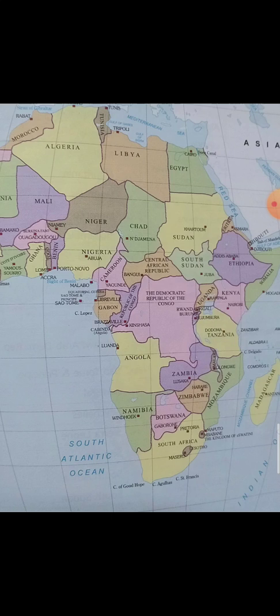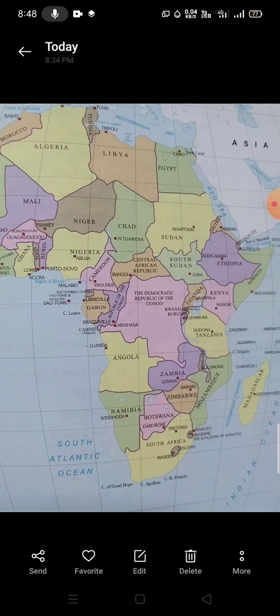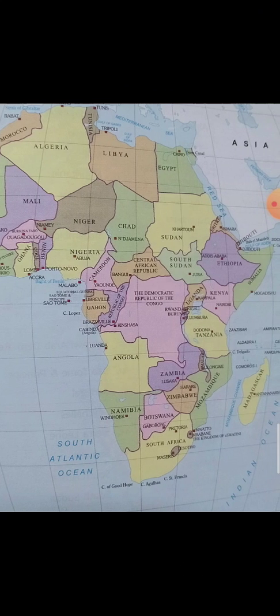The Great Rift Valleys are also available in this African continent. Here you see that the Great Rift Valley is located on the east side of the African continent, with the Red Sea in the north, and then through the Gulf of Suez and the Gulf of Aqaba. You can see this on page number 92.